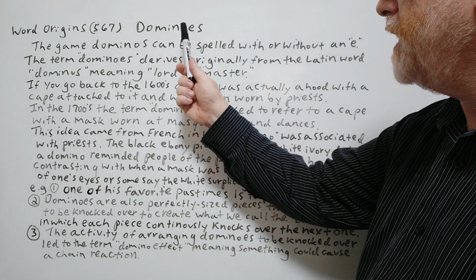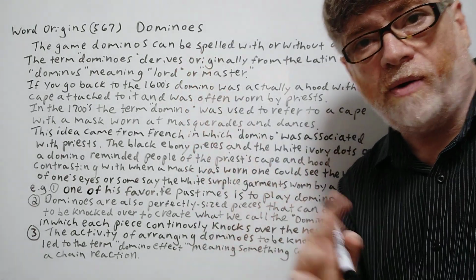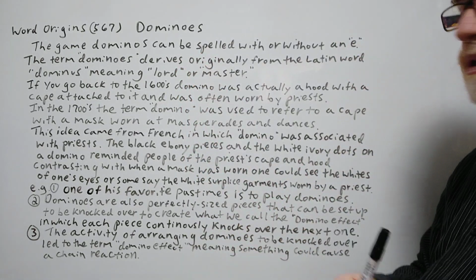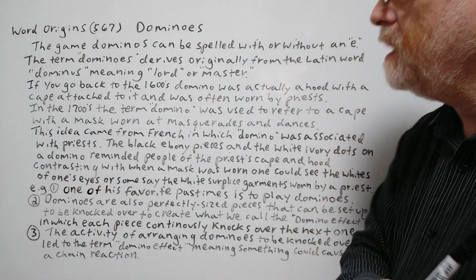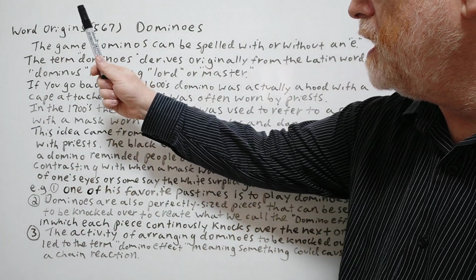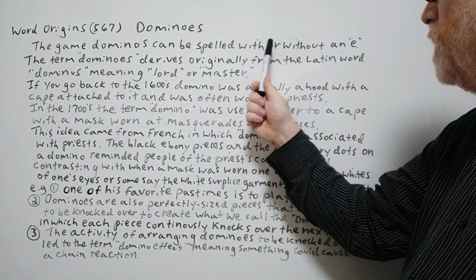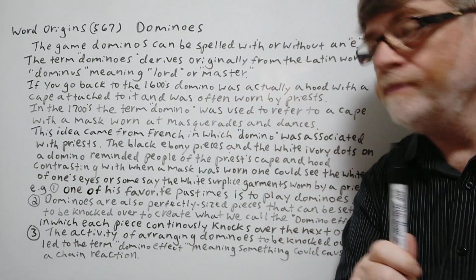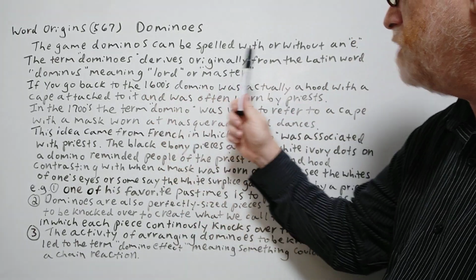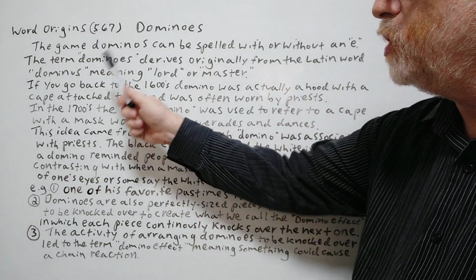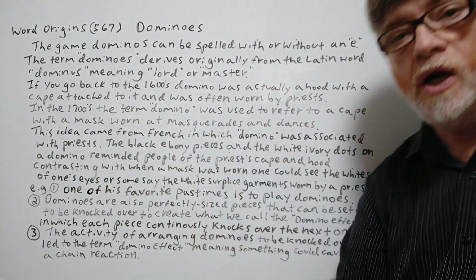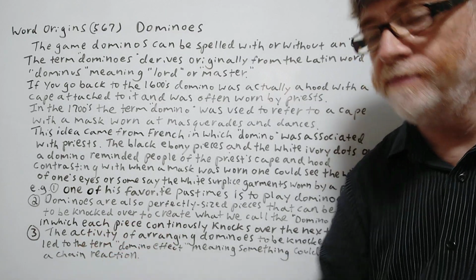The word origin today is dominoes. Okay, so do you want a screenshot? Do it right now. Let's get right to it. All right, it's also good to note the game dominoes can be spelled with or without an E. The term dominoes derives originally from the Latin word dominus, meaning lord or master.